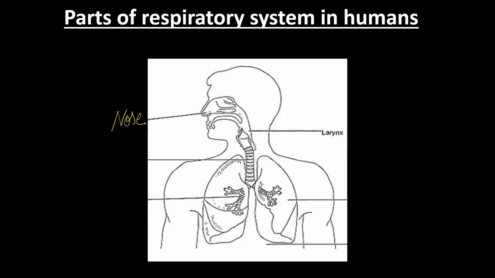Through the mouth also, during an emergency, when we are doing a lot of exercise, we start breathing by opening the mouth. In that emergency, your body demands more oxygen, so two organs will do the inhalation process. Your body will start taking oxygen through your mouth also. But the mouth is basically not considered a part of respiration. Then you have the larynx.